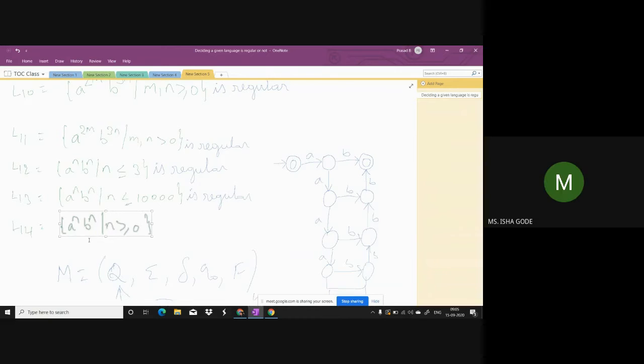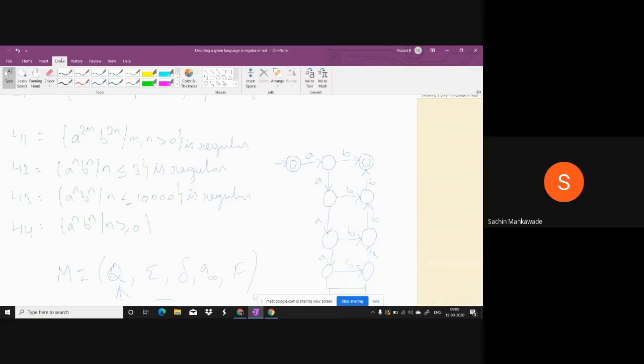Because in L12 and L13 we have a finite number of... That's good. In L12, L13, even though there is a relation between A and B, that relation is finite. Here, the relation is until 3. Here, the relation is until 10,000. But here, the relation is infinite. So, that is the reason it is not possible.